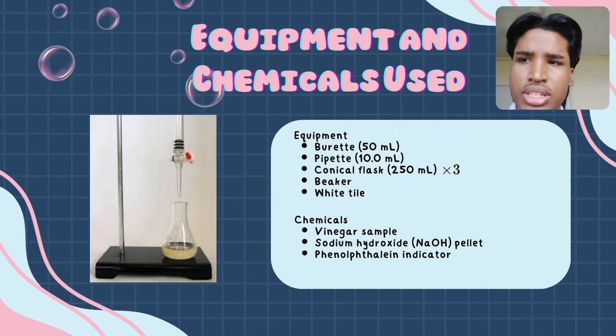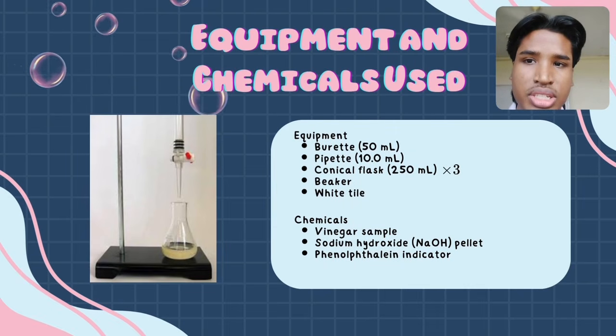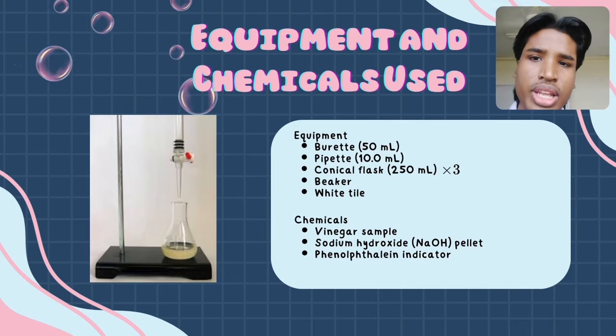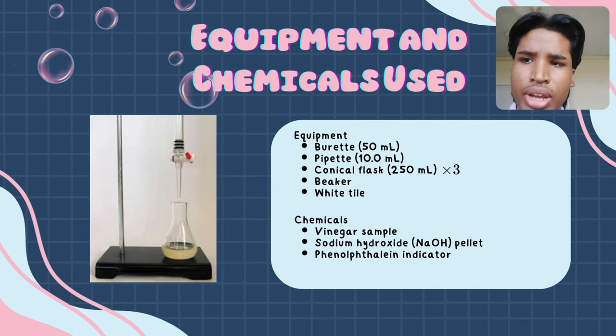Sodium hydroxide is the standard solution used for titration, while phenolphthalein helps us identify the endpoint by changing from colorless to a faint pink color.